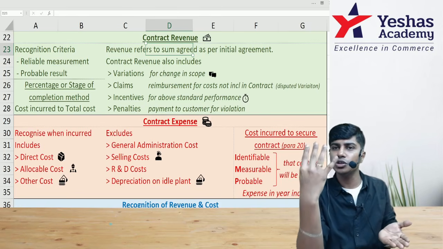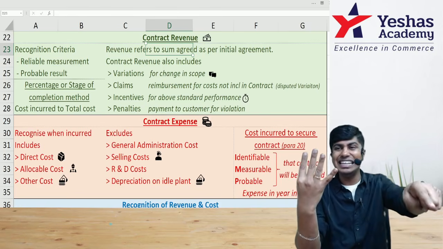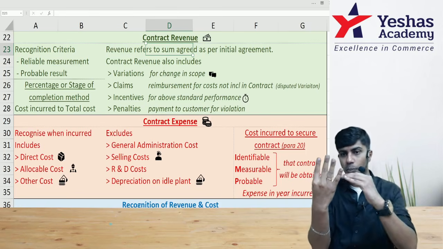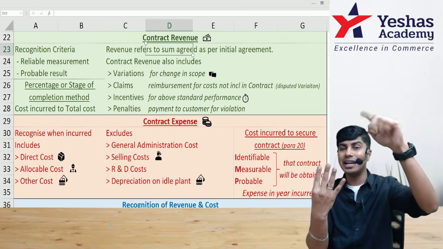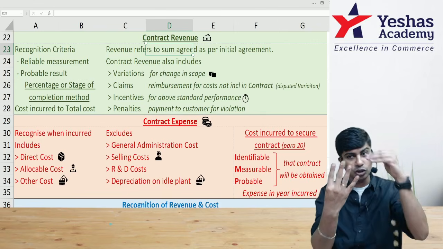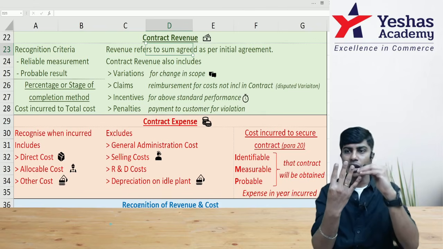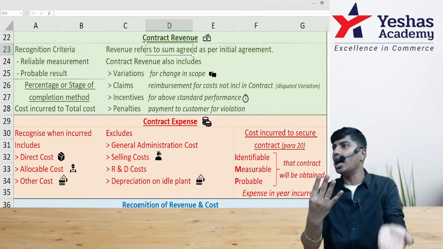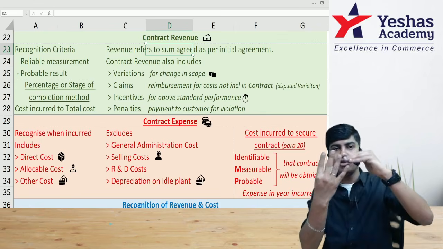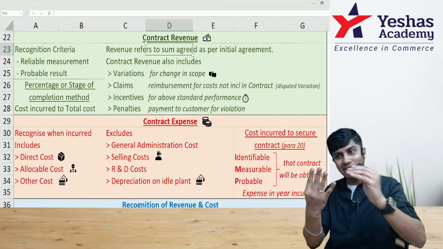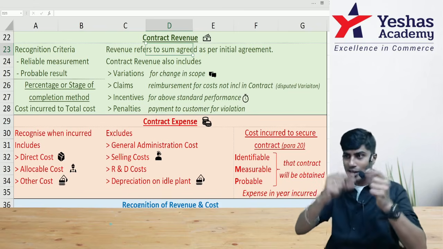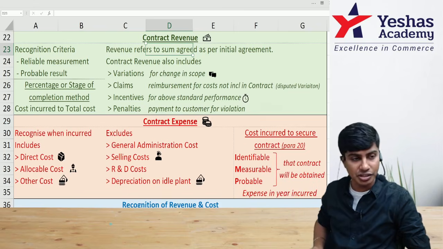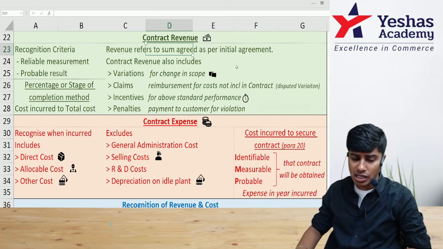Variation can be upside, variation can be downside. Contract is for construction of 4 floors. Contractee might ask the contractor to build 1 more floor, or contractee might ask the contractor to build 1 floor less. If you have to build 1 more floor, contractor will add the revenue. If you have to build 1 floor less, contractee will ask for decrease. That plus or minus is what we call variation, which is arising because of change in the scope.